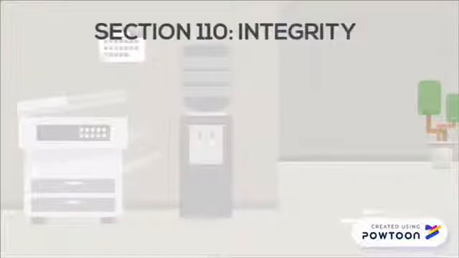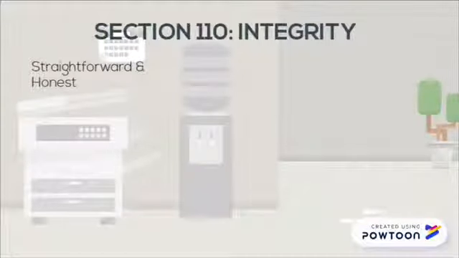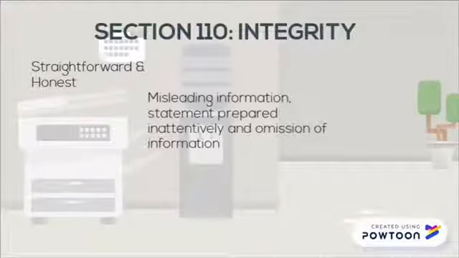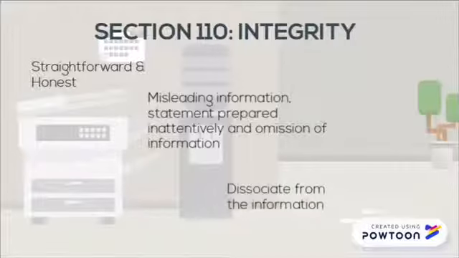In Section 110 of Integrity, an accountant is obligated to be straightforward and honest when doing his job. A professional accountant must not involve himself in reports, returns, communication or other information that contains inaccurate or misleading information. If the professional accountant realizes that the above criteria is present in the information, he is required to dissociate from it.